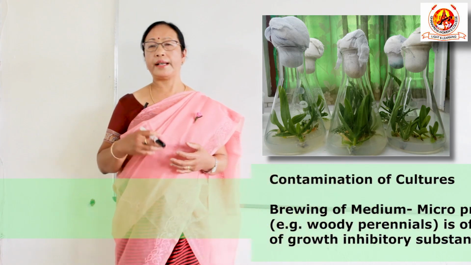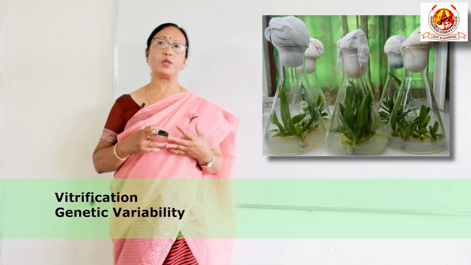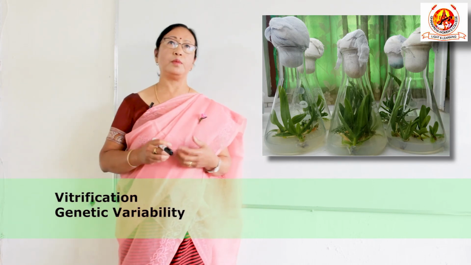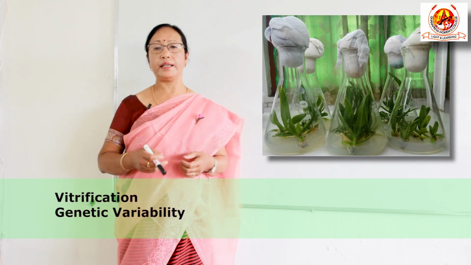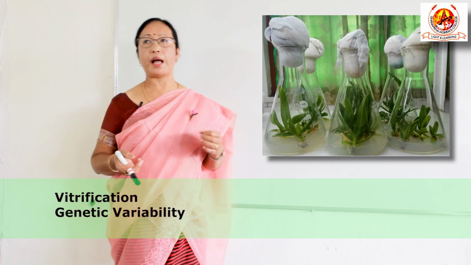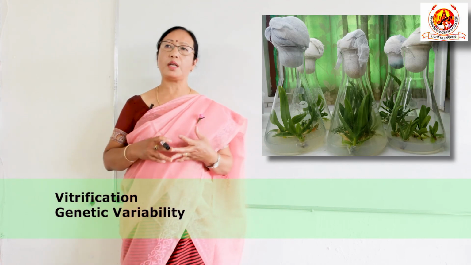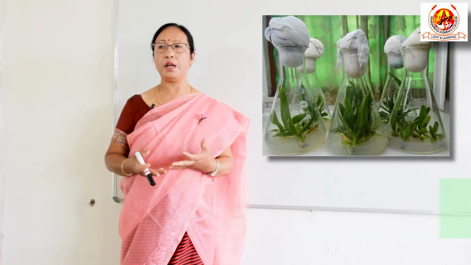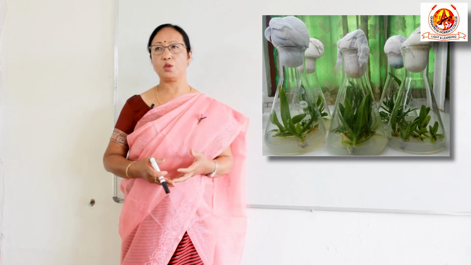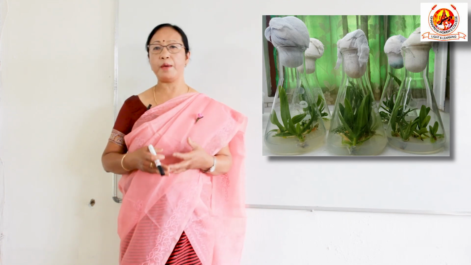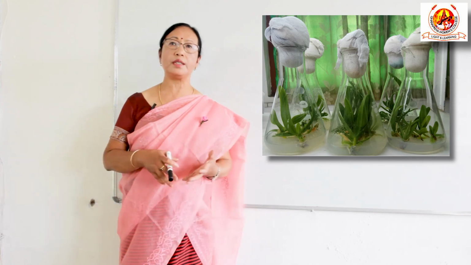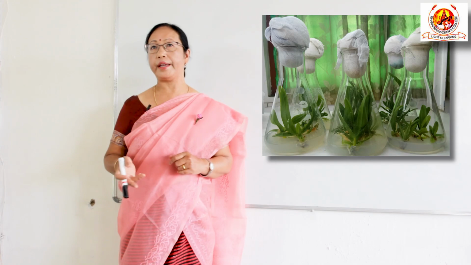Then next is vitrification. That is one of the most serious problems. When these multiplied plants are growing for a long time, they become watery, the leaves become watery, and they cannot grow for longer periods, and the plant health is not good. And another disadvantage is genetic variability, because in long-term culture, genetic variability naturally occurs. So it cannot be applied if the aim of our experiment is particularly clonal propagation. So before getting this genetic variability, or before inducing the genetic variability, we have to start our culture again anew.